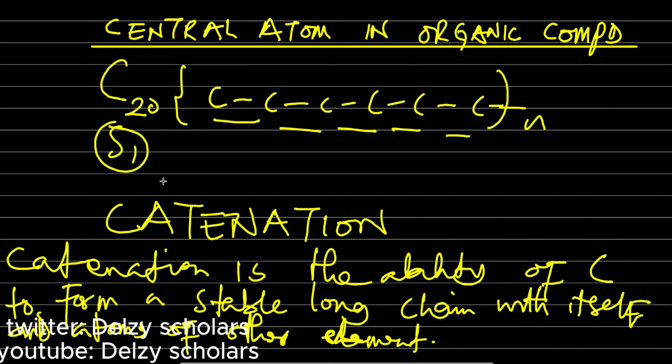and not as stable as carbon. So the major reason why carbon can act as a central atom in all organic compounds is simply because of its uniqueness known as catenation. And what is catenation? The ability of carbon to form a stable long chain with itself and atoms of other elements. Okay? All right, since we're done with that, let's now look at the next one here.